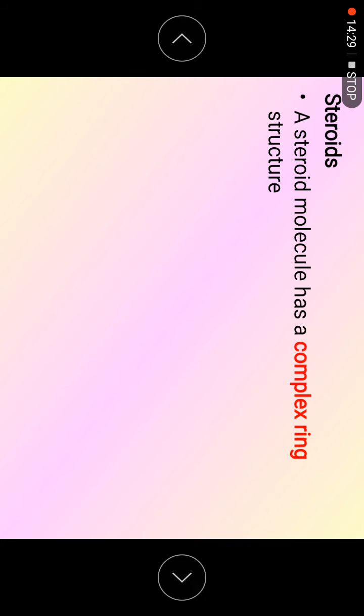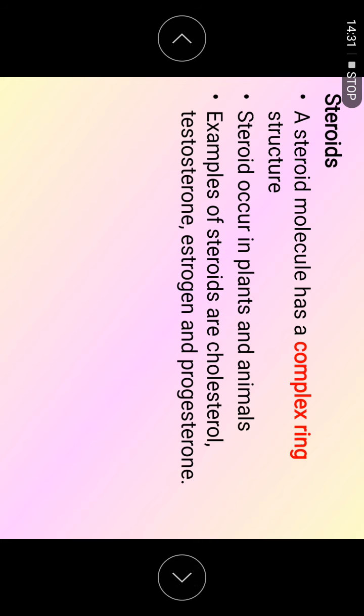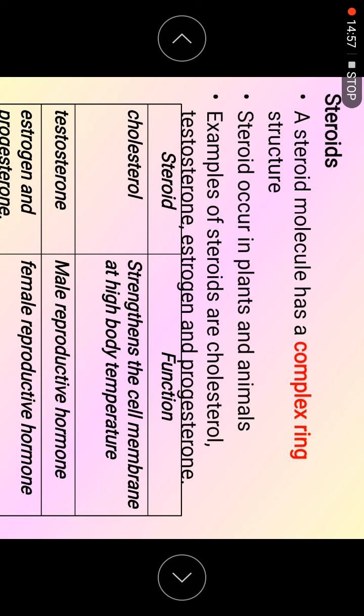So the last one is the steroid. Steroid is a bit different. Later we will see the structure, but first we need to know what a steroid is. A steroid is a molecule that has a complex ring structure. Instead of the long chain just now, they change into a ring structure. Steroids can be found in plants and animals. Examples of steroids are cholesterol, testosterone, estrogen, and progesterone. These are hormones. So steroids are actually hormones.